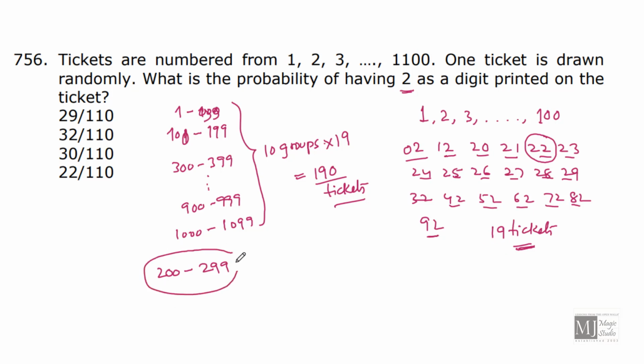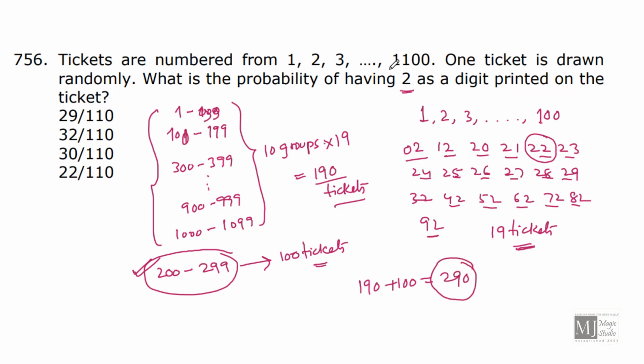Now on 200 to 299, that is these 100 tickets, in every one of these tickets 2 would be printed, isn't it? 200, 201, 202 or 222. That means a single ticket. 222 means a single ticket, it is not 3 tickets. 202 is 1 ticket, it is not 2 tickets. So that's why this group was left out from the previous count. From 200 to 299 we will have 100 tickets where 2 is printed. So the total number of tickets where we can find 2 printed is 190 plus 100, that is 290 tickets.